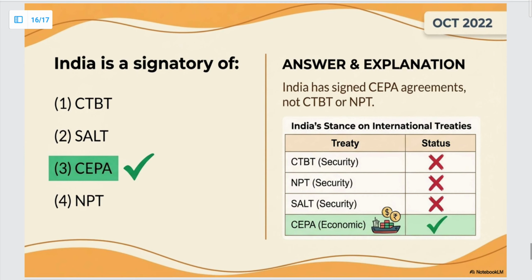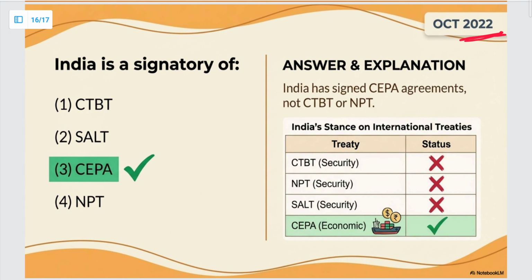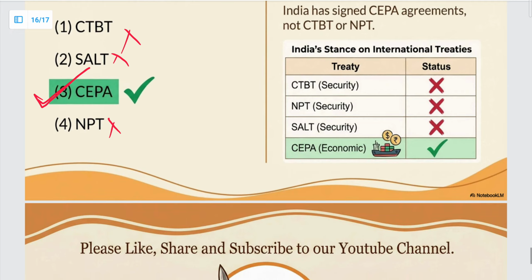Next question. October 2022. India is a signatory of which of the following? So not NPT, not CTBT, not SALT either. We are a signatory to CEPA. Okay. So next question.